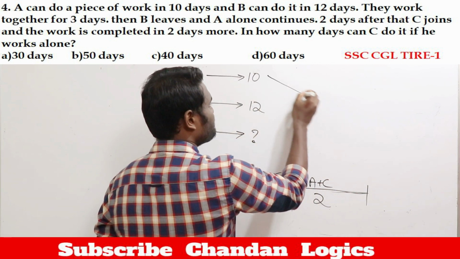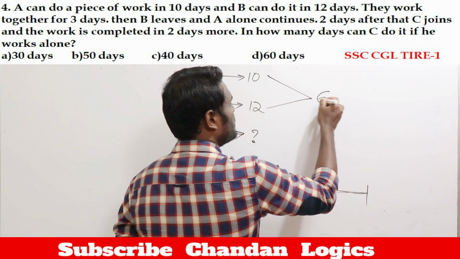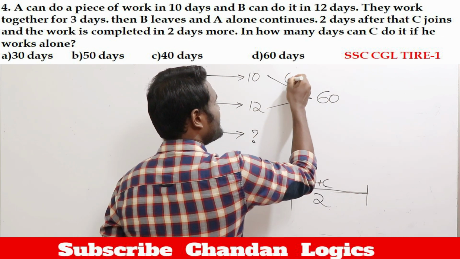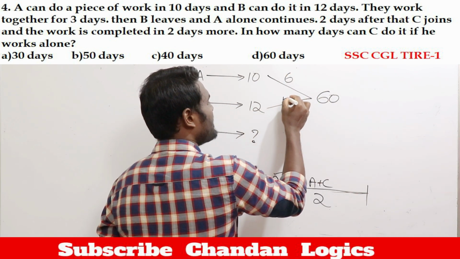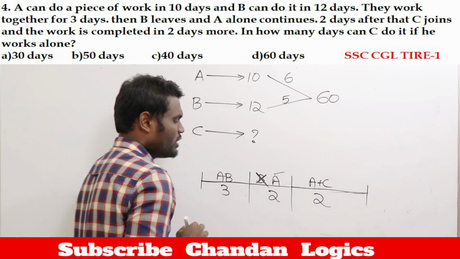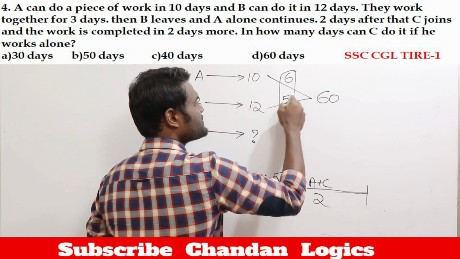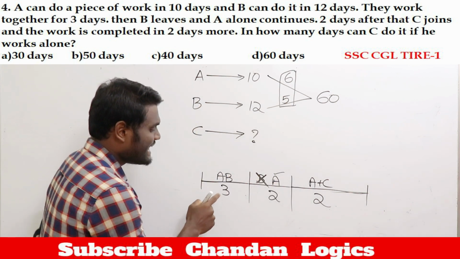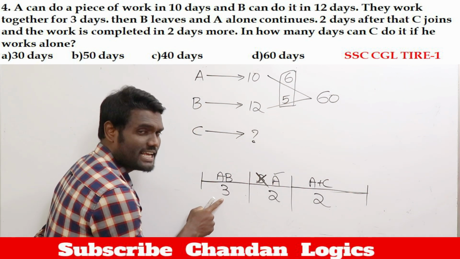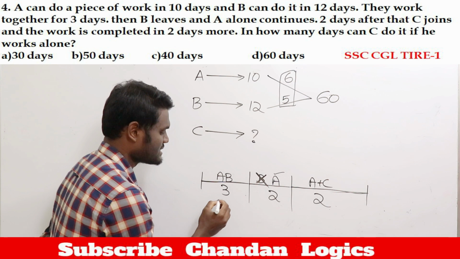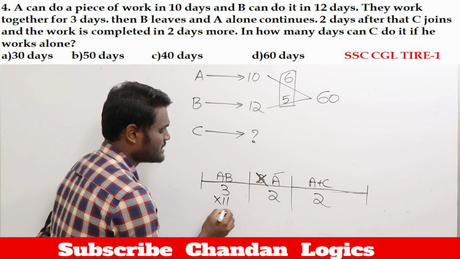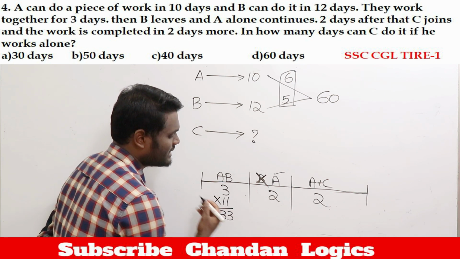Simple, take the LCM of 10 and 12. LCM is going to be 60. A will do 6 units per day, which means 6 apples per day, and B will do 5 apples per day. Now both of them together can consume 6 plus 5, 11 apples per day. They are working for 3 days. One day they will eat 11 apples, so in 3 days they are going to eat 33 apples.